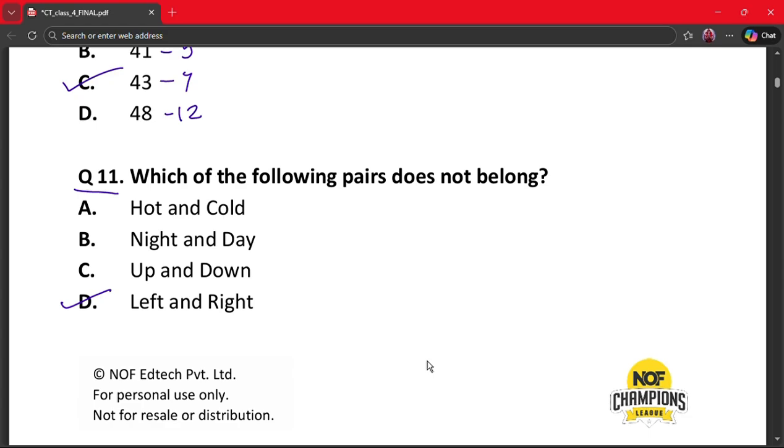Left and right. Why? Because hot and cold, night and day and up and down are opposites by nature. Left and right are directions, not true opposites. Hence, left and right does not belong in the group.